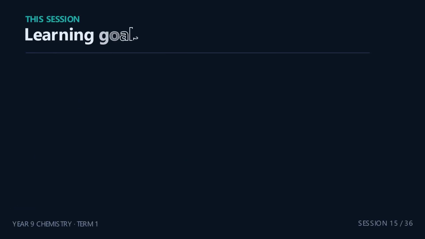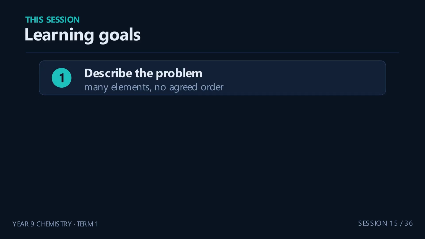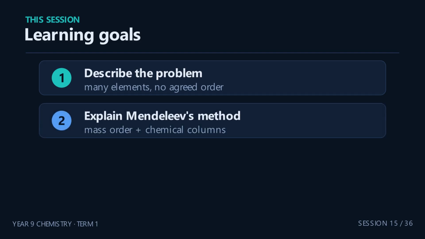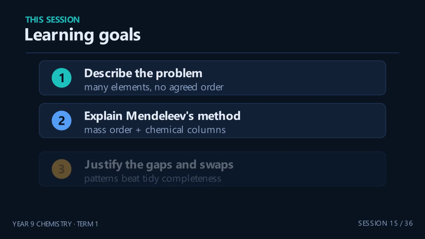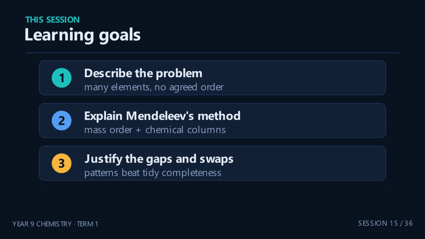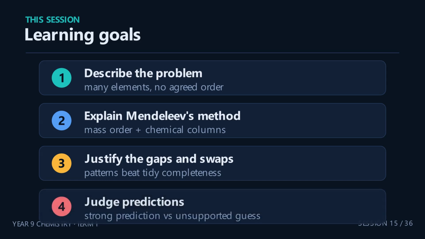Your 4 goals. First, describe the problem chemists faced as more elements were discovered. Second, explain how Mendeleev used atomic mass and chemical properties together. Third, explain why he left gaps and even swapped the mass order. And fourth, distinguish a strong scientific prediction from an unsupported guess.